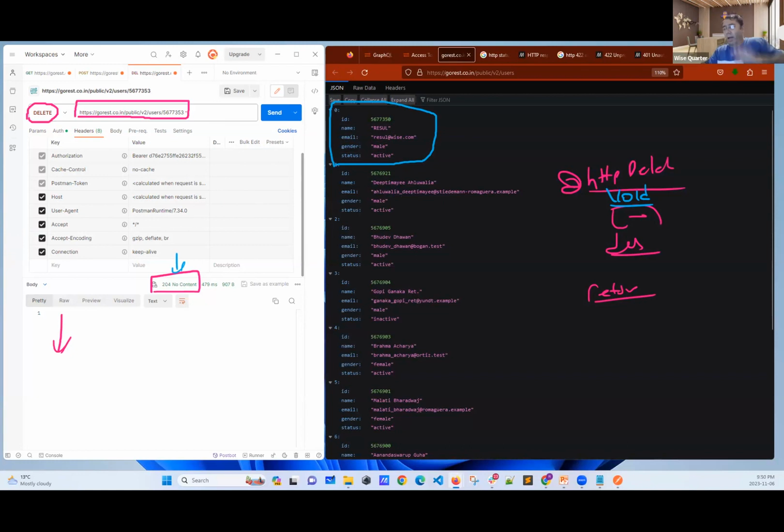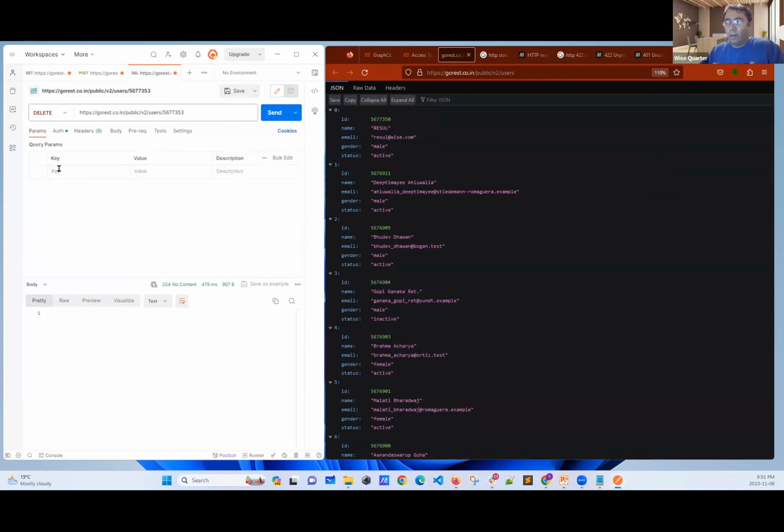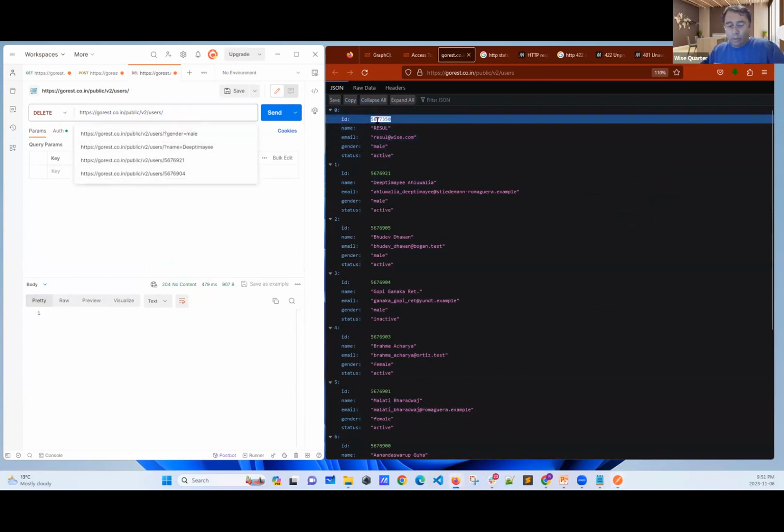Okay, I got it. Now, if I write the ID here, it's going to be deleted. Nice, I got it. What about if I use parameters? If I use parameters, let's delete this part. Now I will try to delete this part. Let's copy the ID from here. Now I will provide the ID which I want to delete.